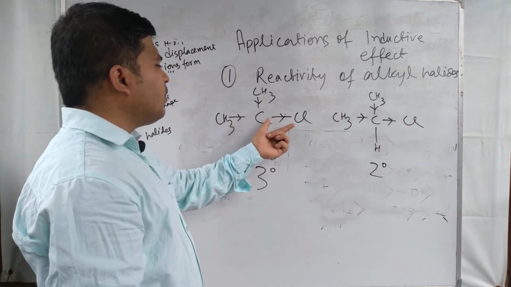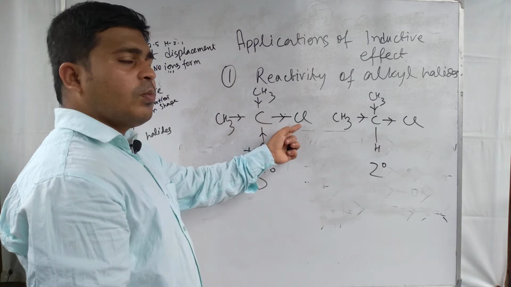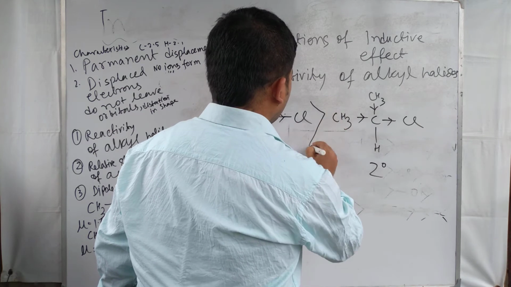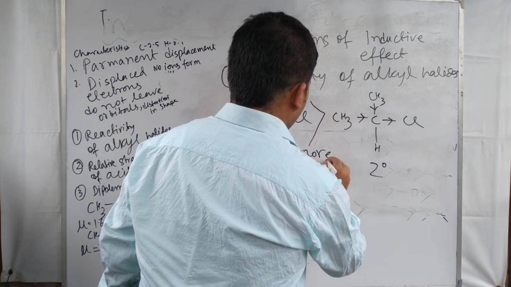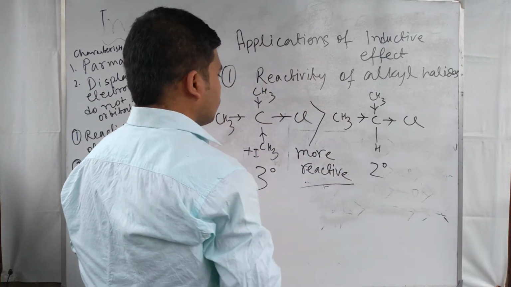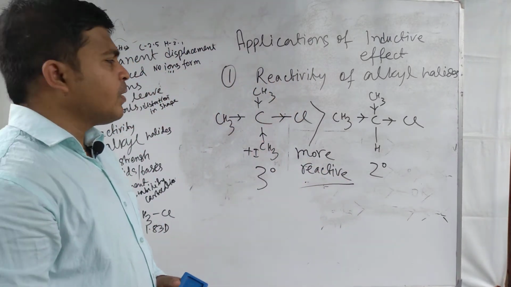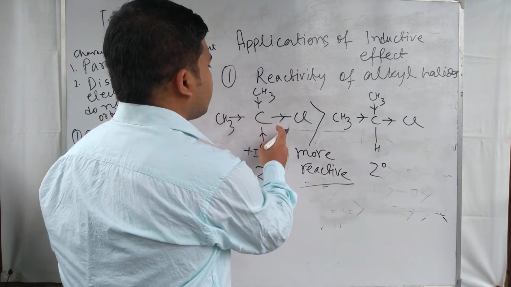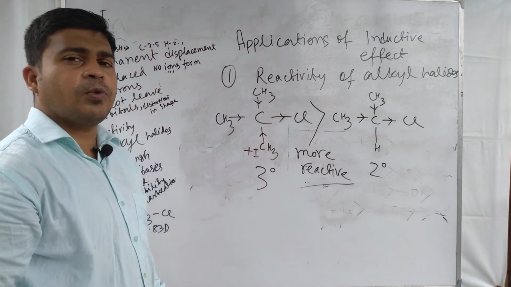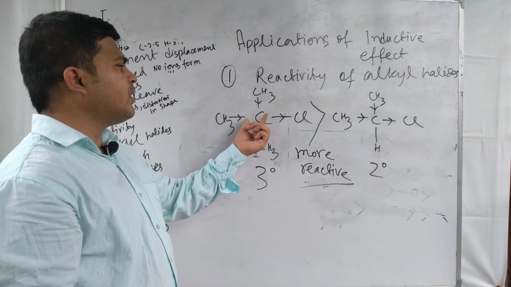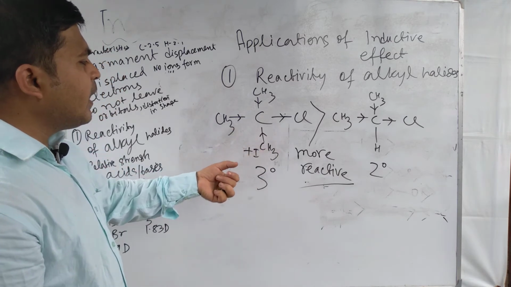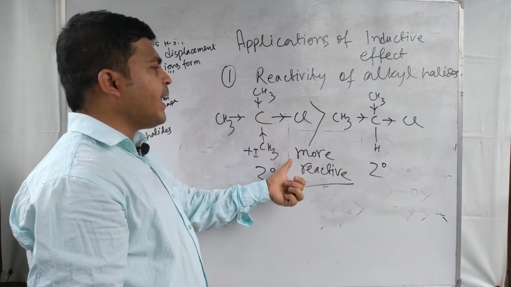Okay, and for this reason, this carbon chlorine bond easily breaks down, meaning this one is more reactive, because after breaking this carbon chlorine bond, a tertiary carbocation is formed, which is easily stabilized by the +I inductive effect of three methyl groups. As a result, this one is more reactive.